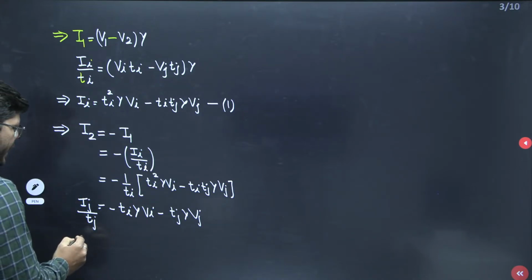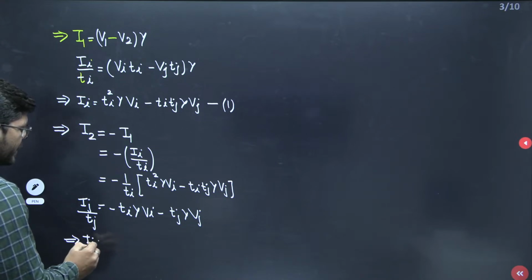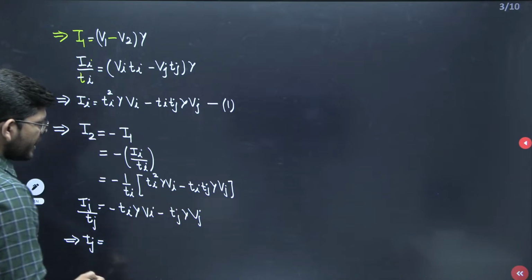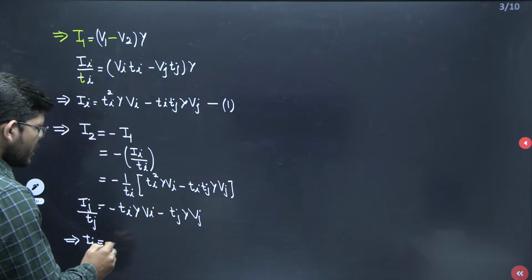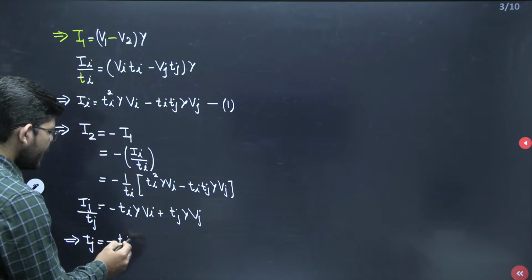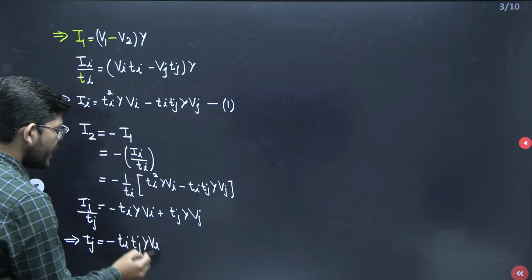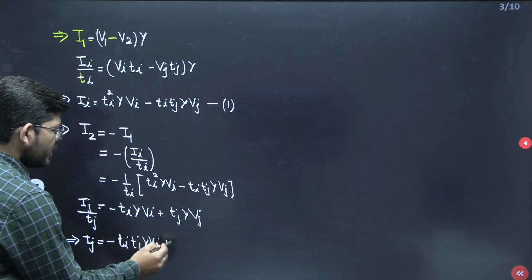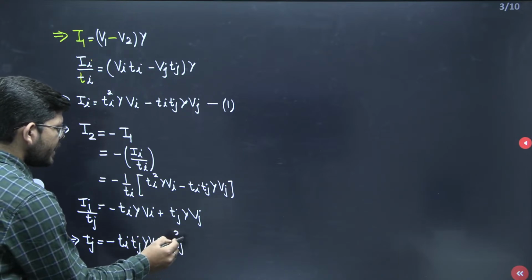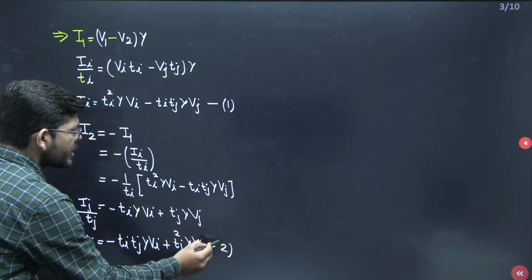So then finally what will be my Ij? If I just send this Tj to the right hand side, and this will be plus here, I will be getting minus of Ti minus of Tj into Y into Vi plus Tj square into Y into Vj, and this will be my equation number 2.